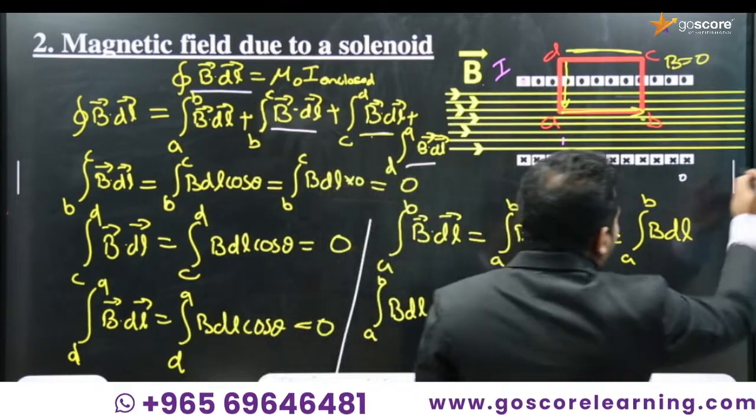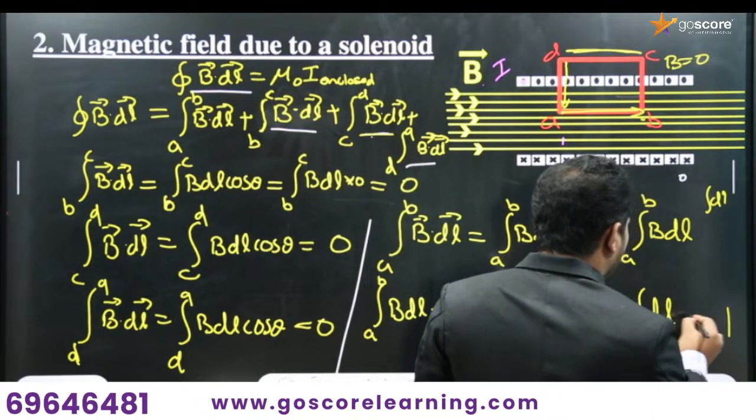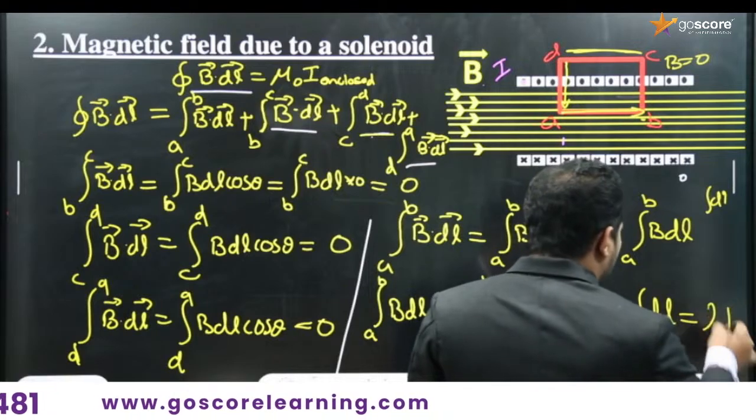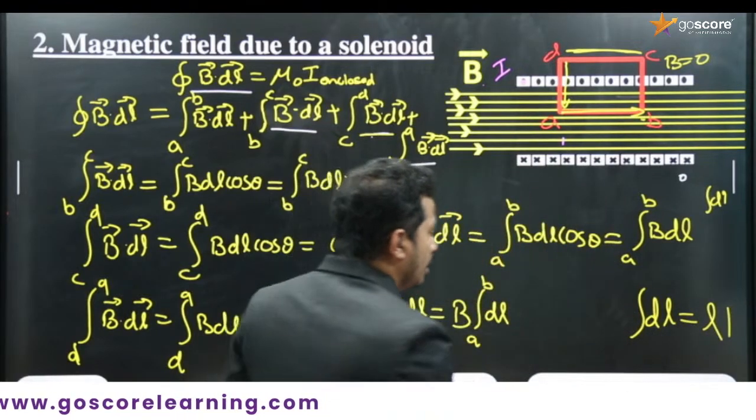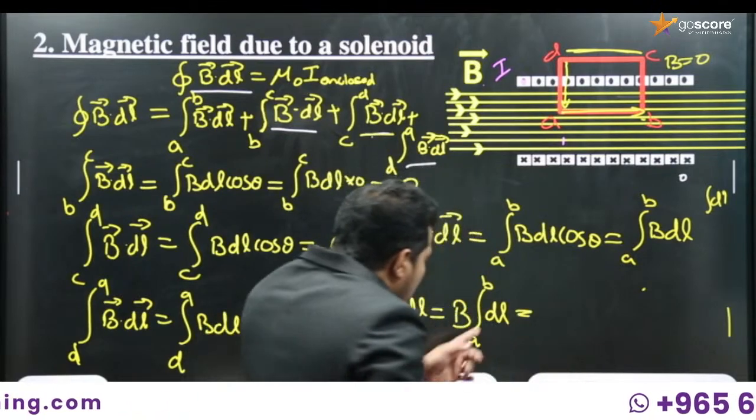So we know, what is integral dl? Integral dl is equal to l. Yes, integral dl is equal to l. So you will get it as the length of the element.